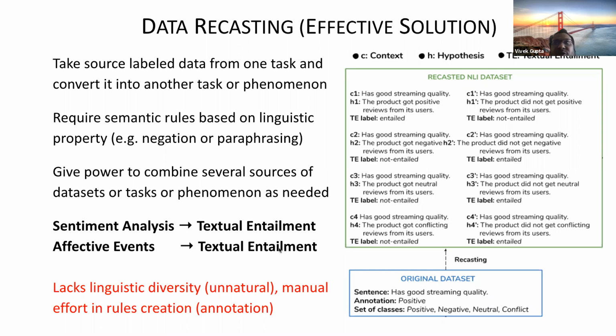And also, if you look here, we are not annotating from scratch to create the recasted data, but somehow we are putting some effort into rule creation. But that, I think, is limited compared to individually annotating or creating a new example. So this could be one of the effective solutions for creating a data set. Now there are several questions about it, like how could this data be useful in doing something relevant, because it looks a little bit artificial and not so natural in some sense. So let me dive into the problem and how we can use this data.